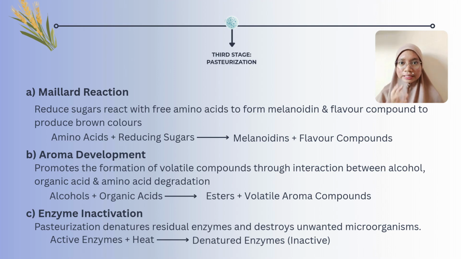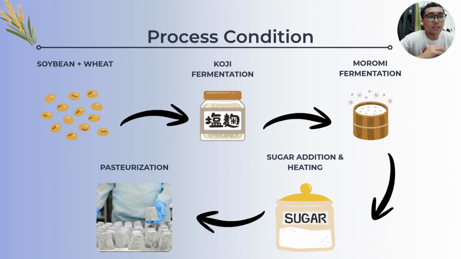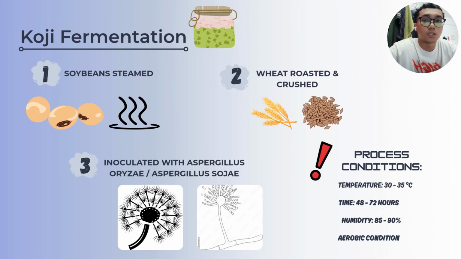In conclusion, these three stages work together to produce soy sauce with its unique color, flavor, aroma, and long shelf life. Now, I will explain the process conditions involved in producing kicap manis. First is the koji fermentation stage. During this stage, steamed soybeans and roasted wheat are inoculated with Aspergillus oryzae or Aspergillus zoyzae.